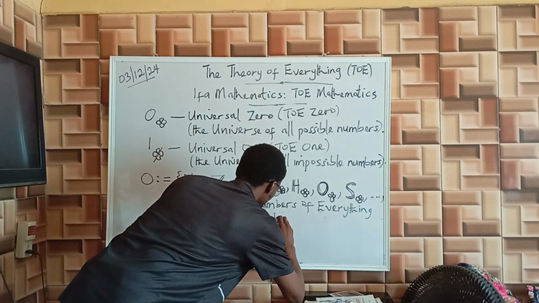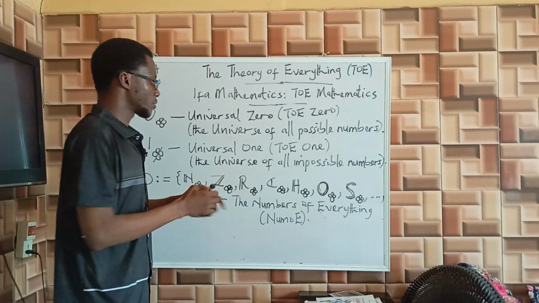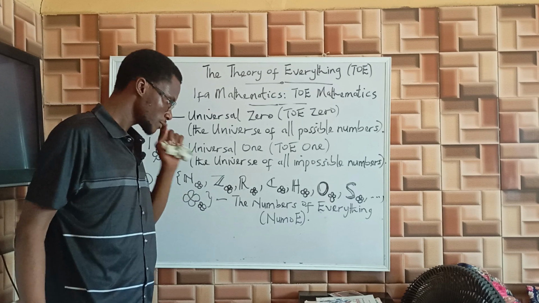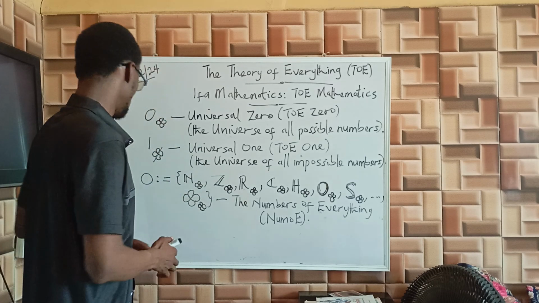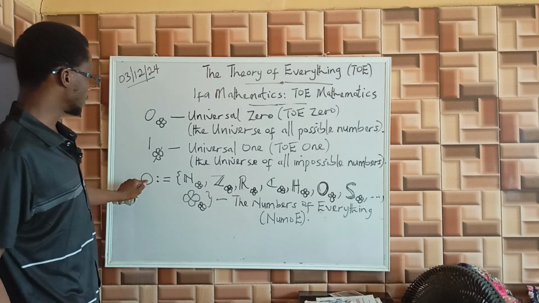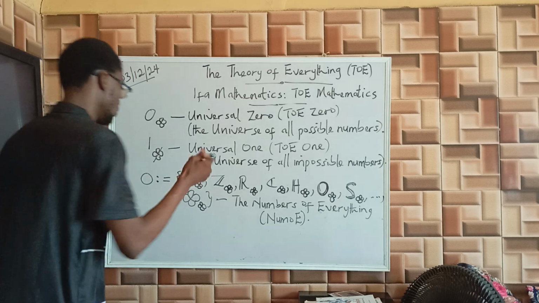Num OE. The numbers of everything is a key aspect of the theory of everything. That is num OE. So we also generate this thing as its dual. These are all possible numbers. Then we have the dual of this.